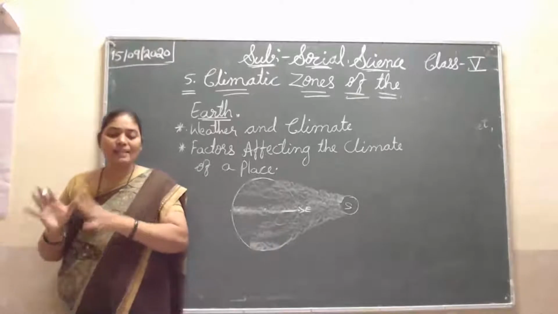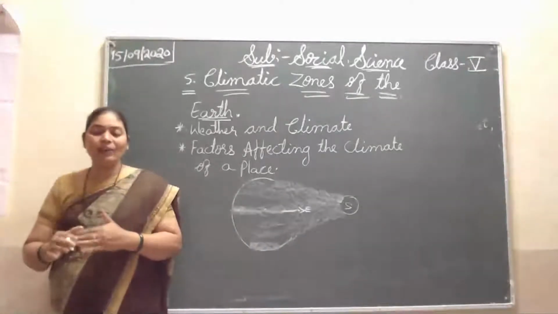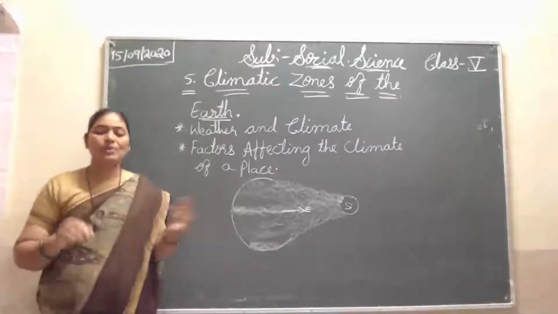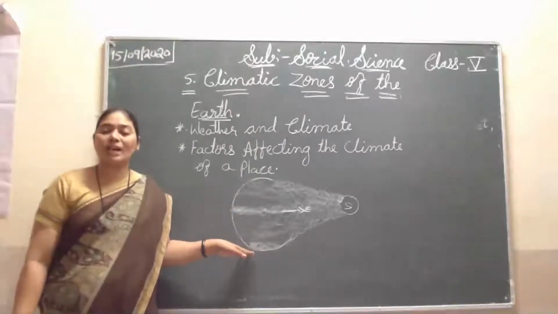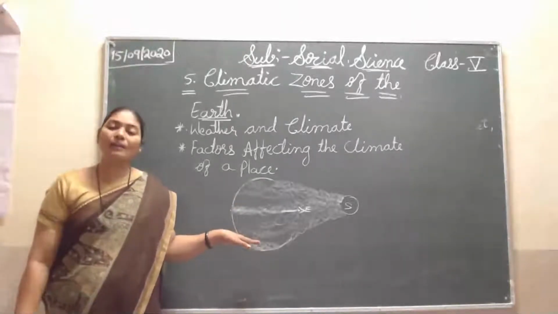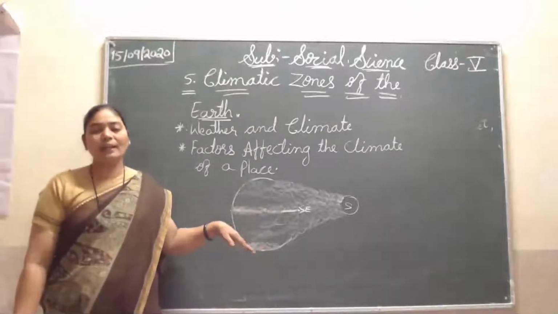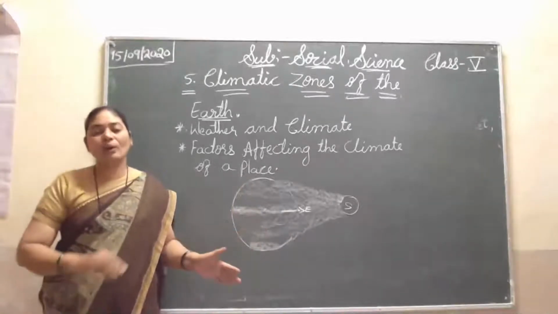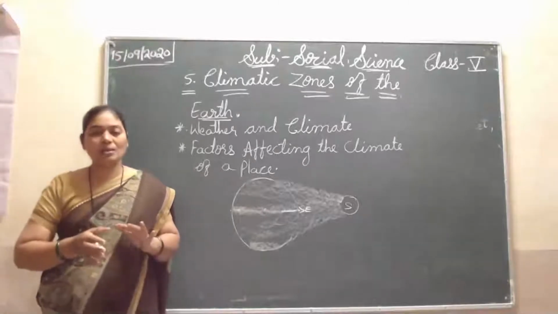Its climate is extreme. Oceans and seas regulate the climate of the areas around them by absorbing the sun's rays. Here, this means the places near the sea. When sunlight comes on the water, that water becomes hot and then gives off hot air or wind. So the climate becomes moderate, hot also, cool also.